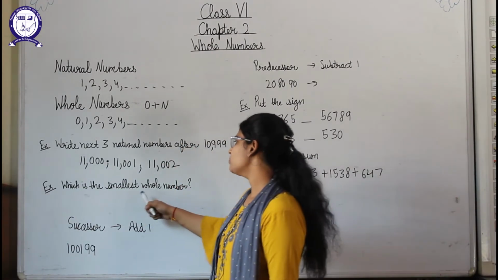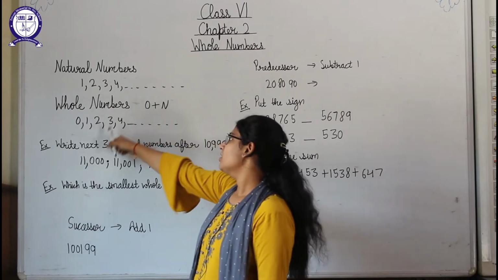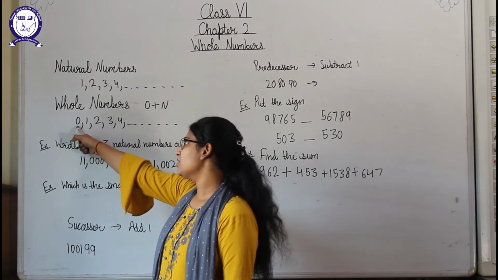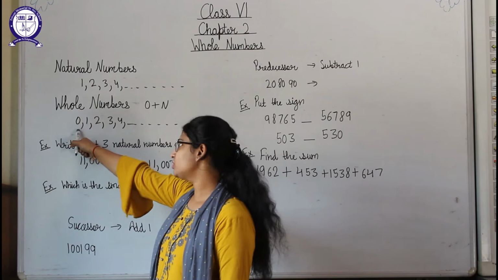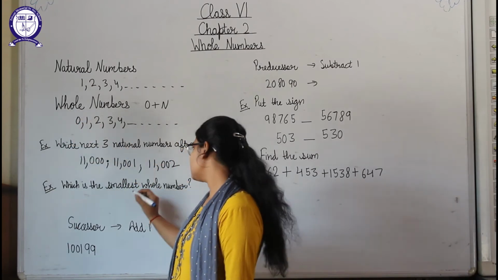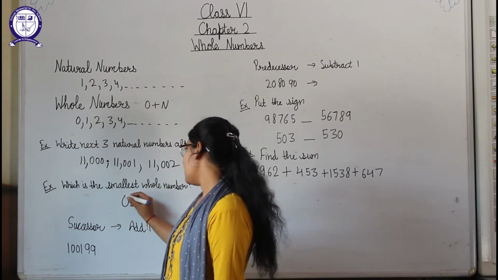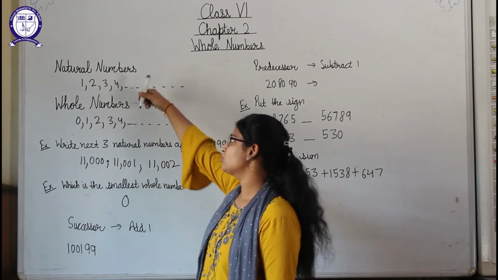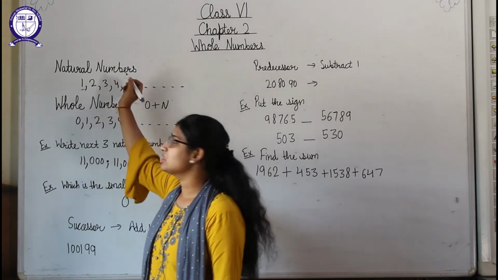Okay, which is the smallest whole number? Students, from where do whole numbers start? Whole numbers start from 0. Okay, means 0 is the smallest whole number. And if you are asked about the smallest natural number, then 1 is the smallest natural number.